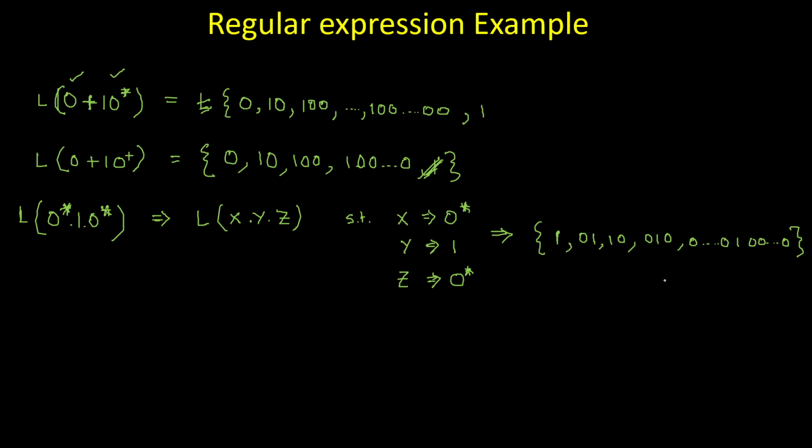I must say that the language is a binary string having exactly one 1, this one as a symbol.